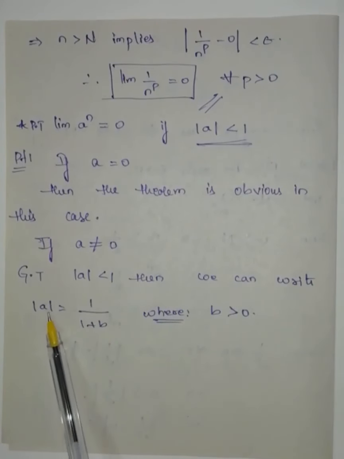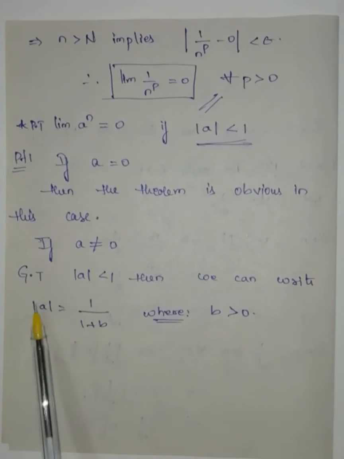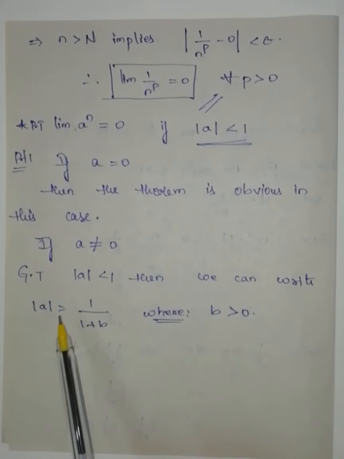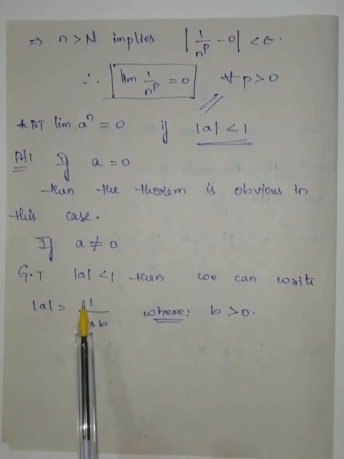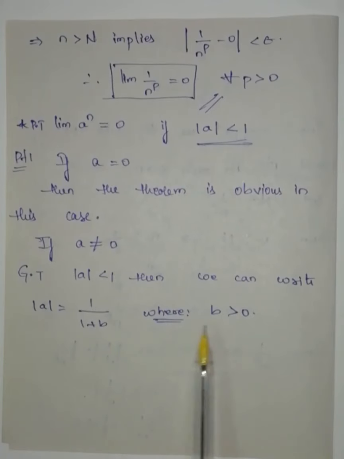Since modulus of a is never negative, it can't become 0. Also it can't become 1 here, and it is less than 1. If I take any b value which is greater than 0, then the denominator 1 plus b becomes greater than the numerator. Therefore, its value will be less than 1.